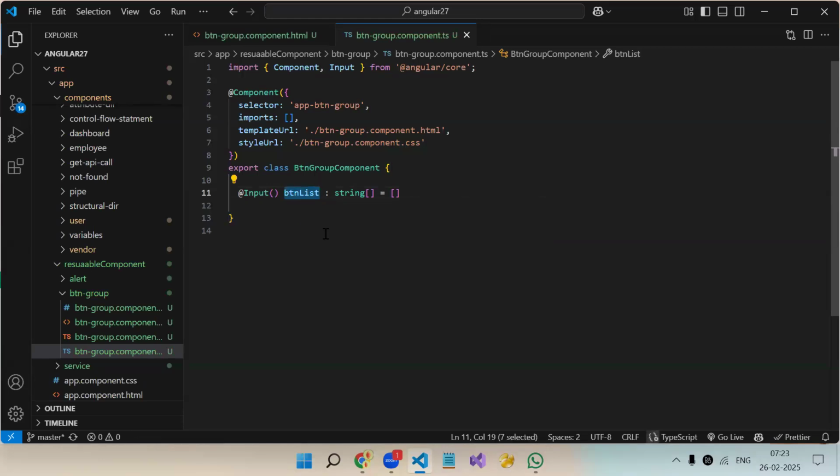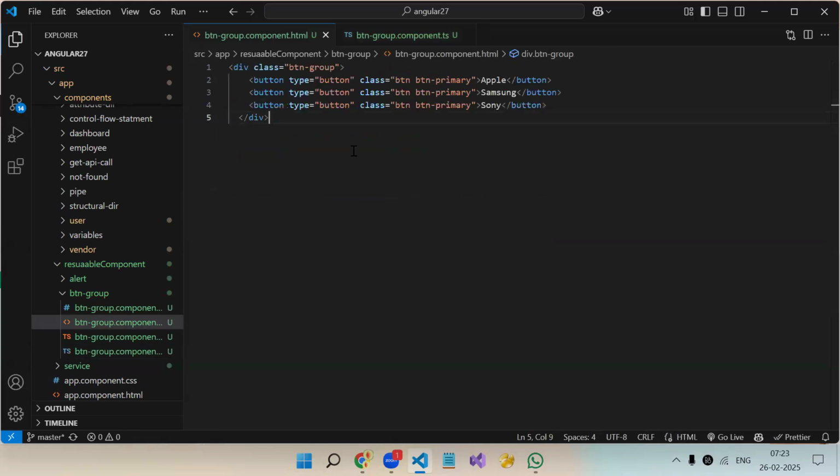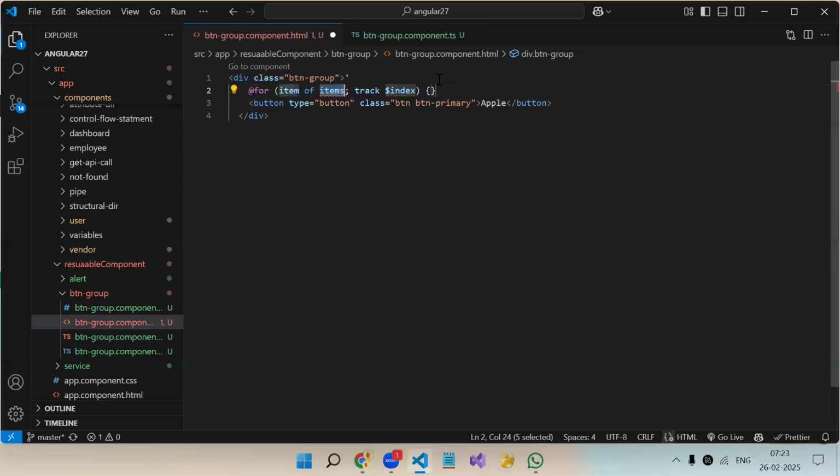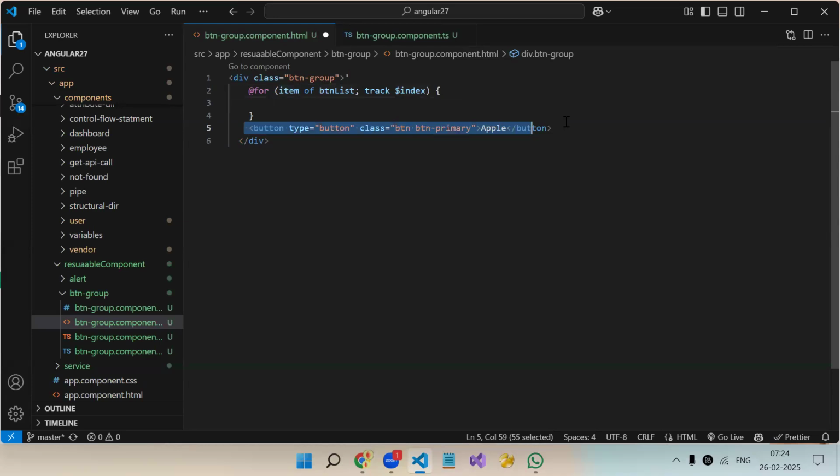Now this button list variable has array of string. So we will use it instead of this static. We will use @for loop on this, and this button will go inside the for loop so that whatever the array of items we received, that many times button will be created dynamically.